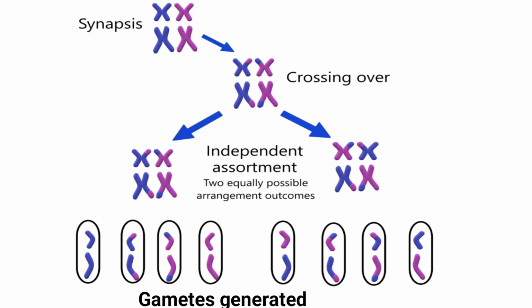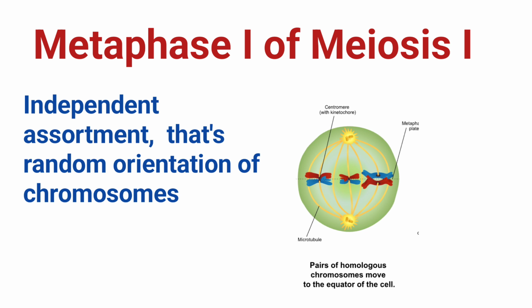Mathematically, with 23 pairs in humans, there are 2 to the power 23, that's over 8 million possible ways through which these pairs can align themselves at the equator. This is why you don't look exactly like your siblings. Because of this random alignment, the chromosomes that move into the daughter cells will be of different combinations of maternal and paternal chromosomes. Once the homologous chromosomes are properly aligned at the equator, the cell proceeds to the next stage,